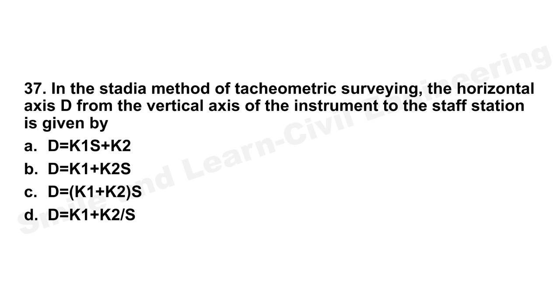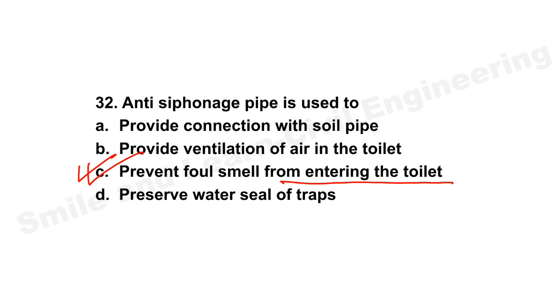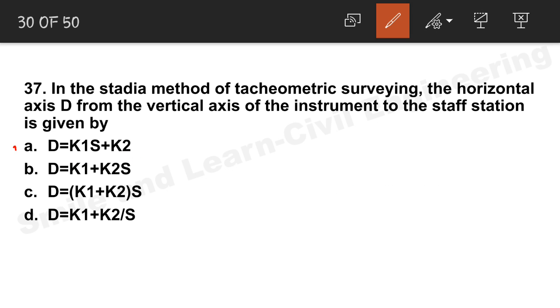Study a method of tachymetric surveying. Horizontal distance D from the vertical axis of the instrument to the staff station is given by. So the correct answer will be option A, K1S plus K2. Option A will be the correct answer, okay. Let's move on to the next question.